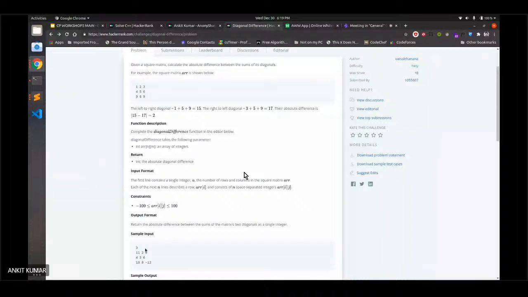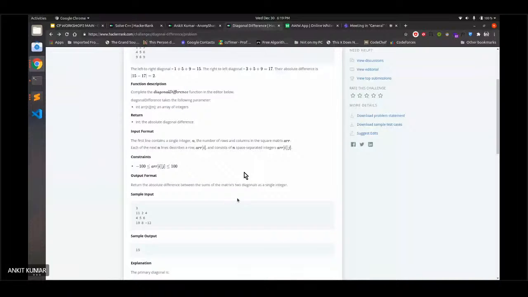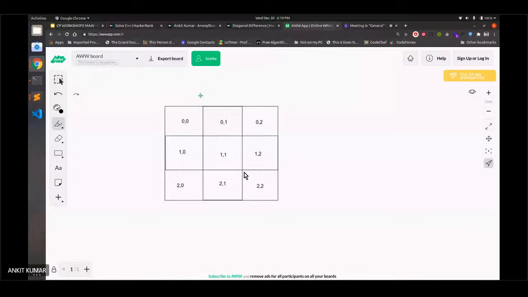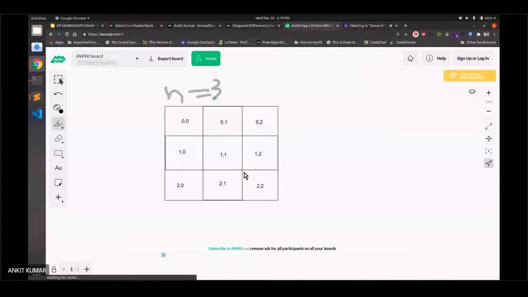So let me tell you what the problem is. If n is 3, this is the matrix. Then what we have to do is calculate the absolute difference of these two diagonals.